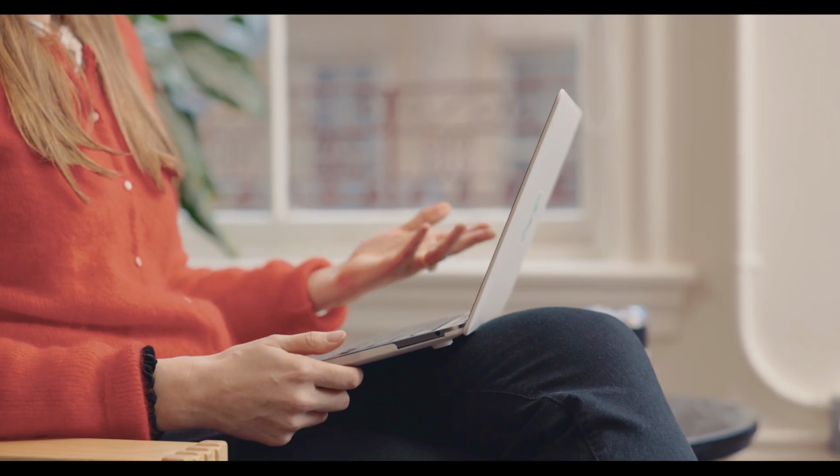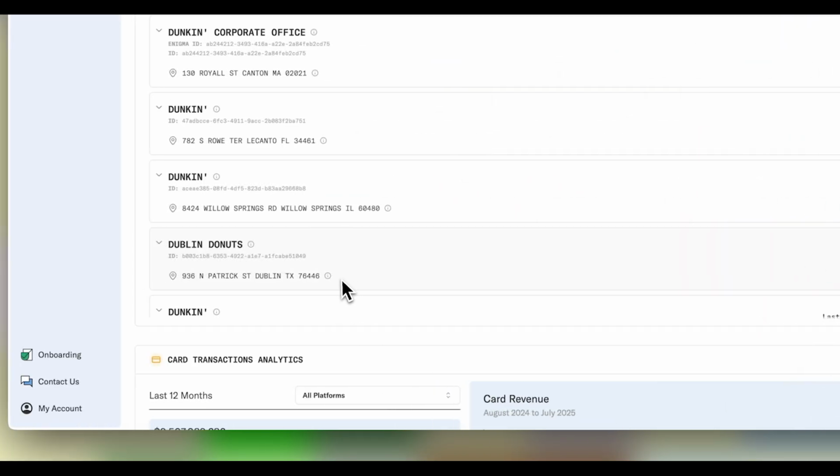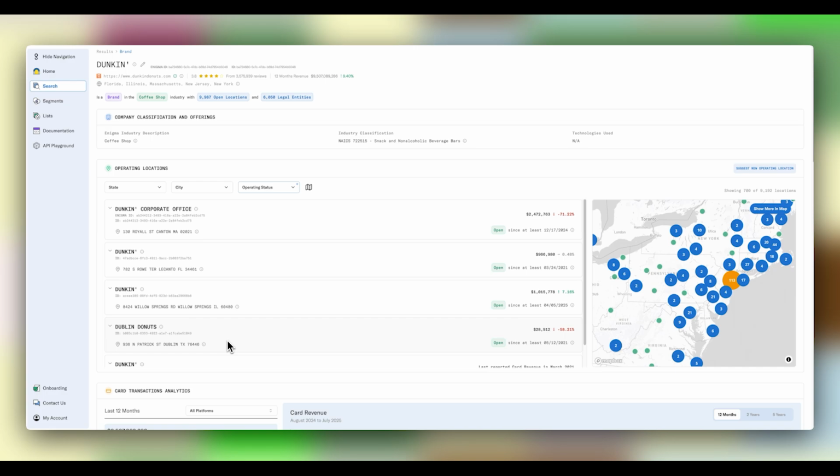Complex. Yeah, and it can get even more complex still. Businesses can include multiple legal entities, or we could have multiple brands owned by a single entity. Brands could be franchised like Dunkin', and then we can even see people acting as brands as well. So people acting as brands. Yeah, people like therapists, hairstylists, insurance agents, or healthcare professionals. They might do business under their personal name. Our data model can recognize and capture all of this nuance so that we end up with brands, legal entities, and locations that are connected in the ways that actually represent how they operate in the real world.